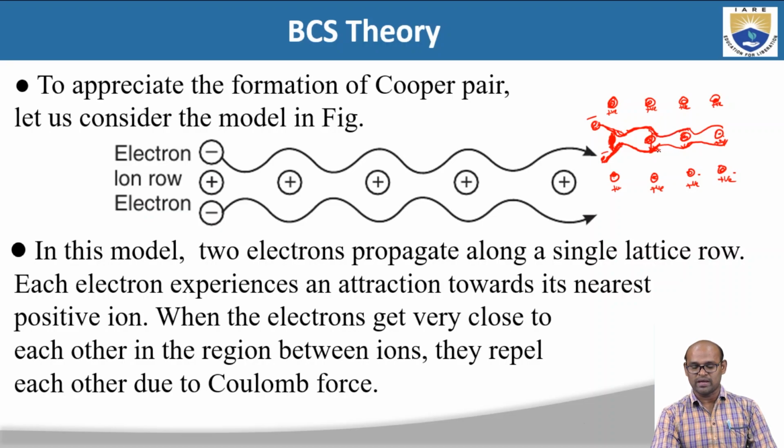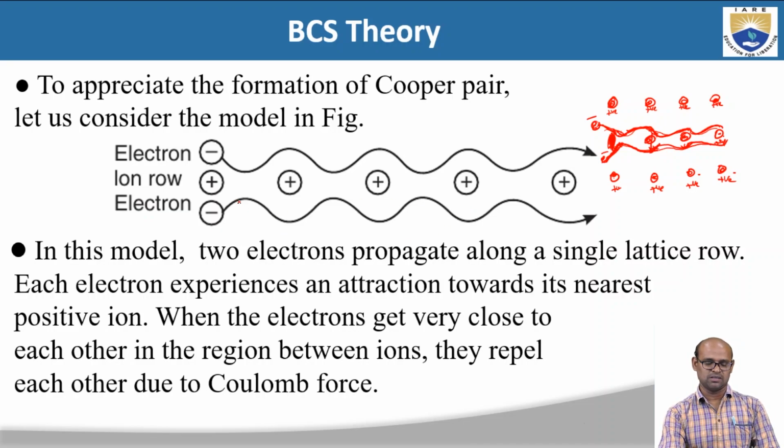So that is how these Cooper pairs propagate in this lattice through this phonon. Okay, so we are saying that the formation of this Cooper pair is only because of this phonon or lattice vibration. Two electrons are of the same charge, so they will repel, but because there is a positively charged ion sitting on the lattice site, as these two electrons come closer, these ions will vibrate. Because of this vibration, these phonons will propagate through the lattice. So the propagation of Cooper pairs is only through this phonon, which is known as lattice vibration.